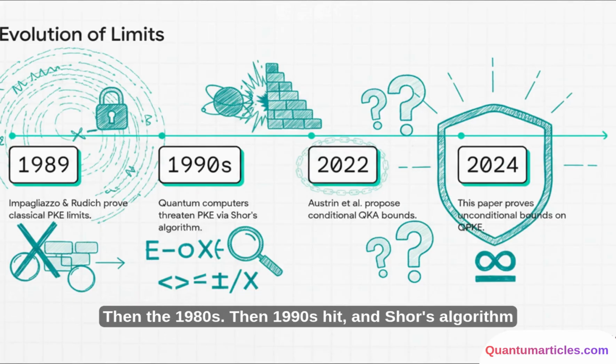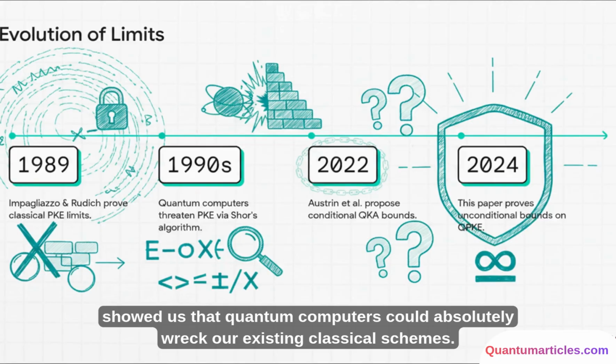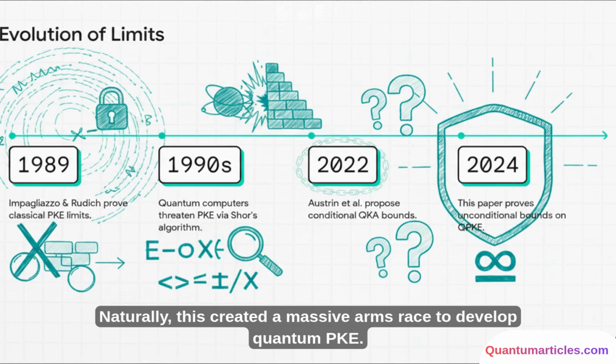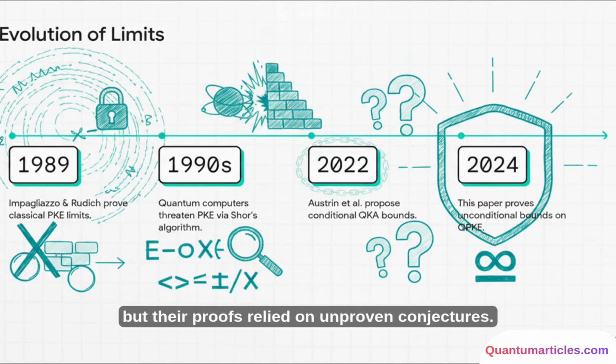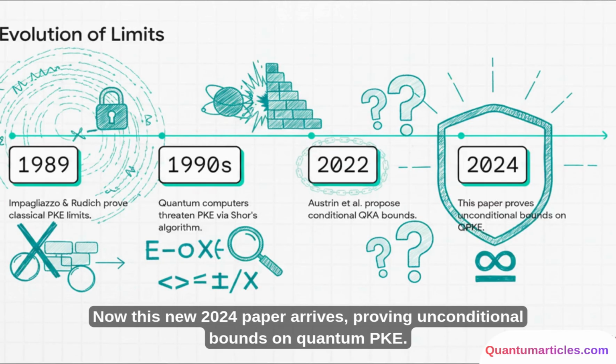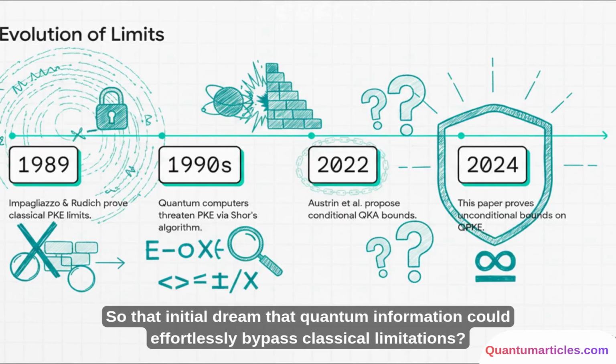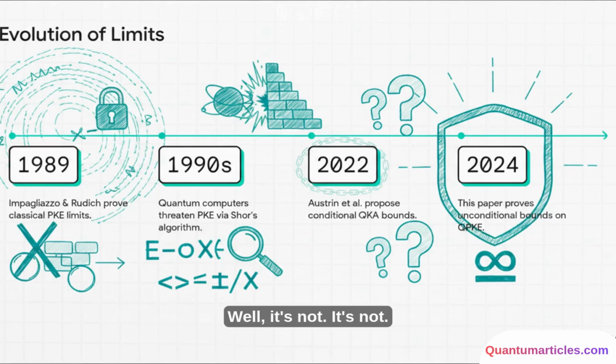Then the 90s hit, and Shor's algorithm showed us that quantum computers could absolutely wreck our existing classical schemes. Naturally, this created a massive arms race to develop quantum PKE. Jump to 2022, and researchers proposed that creating certain quantum keys might be impossible, but their proofs relied on unproven conjectures. Now this new 2024 paper arrives, proving unconditional bounds on quantum PKE. So that initial dream that quantum information could effortlessly bypass classical limitations? Well, it's led us to a much deeper and far more complex understanding of our theoretical constraints.